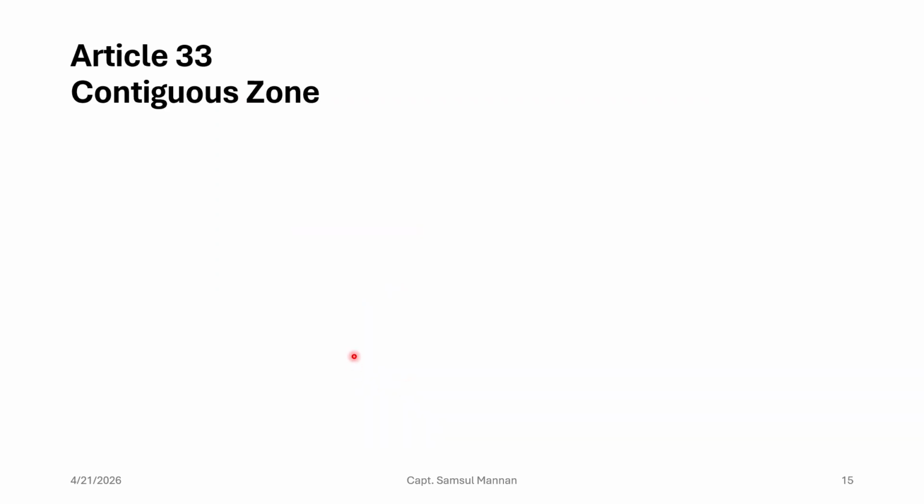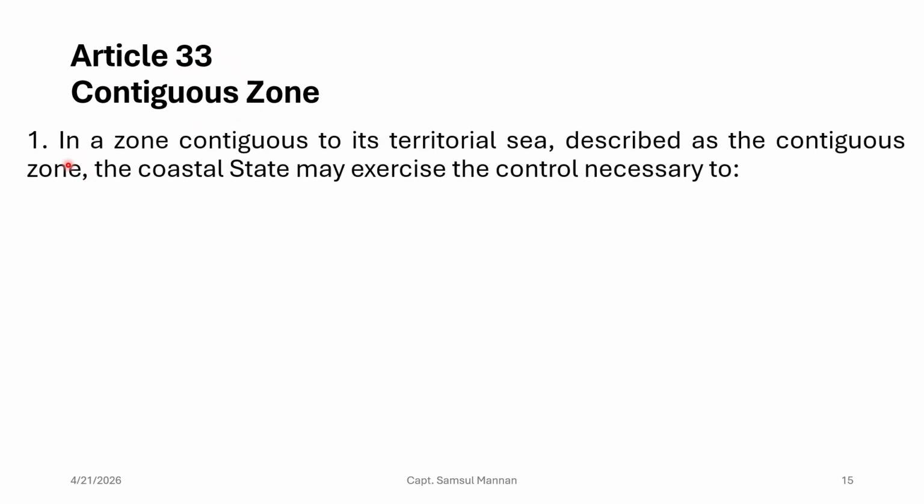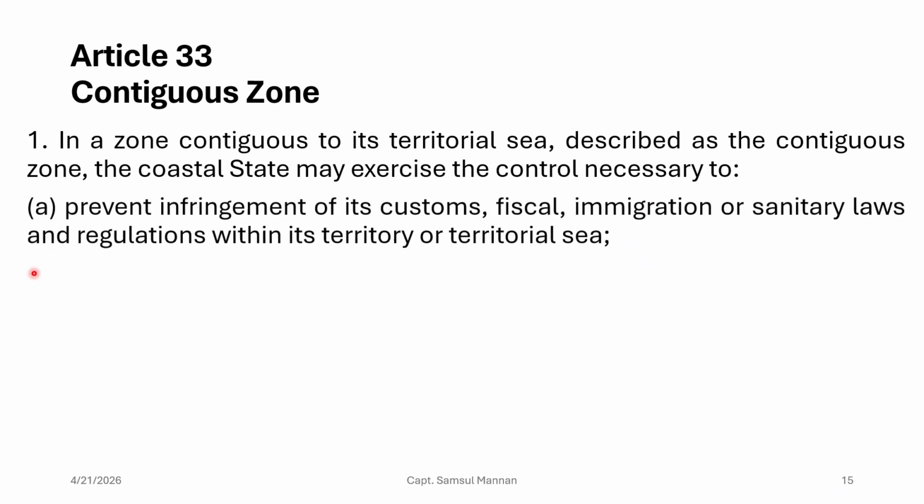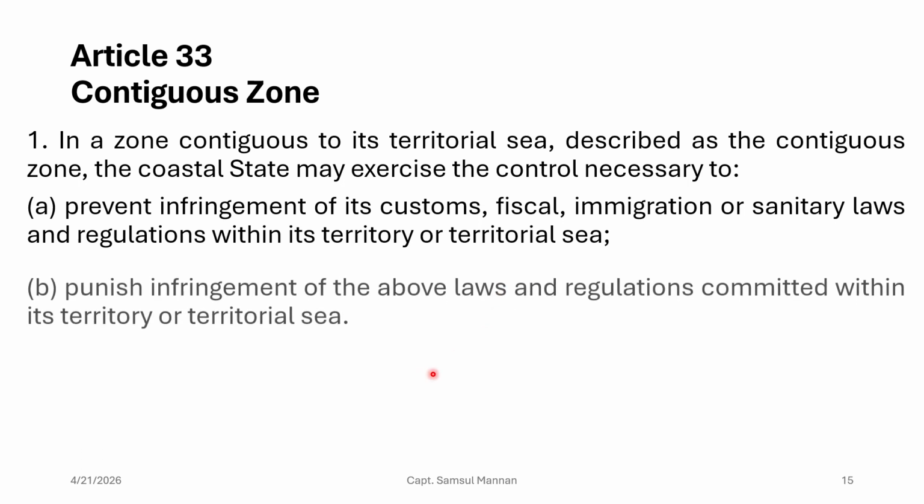Before going into detail, let us see what UNCLOS says. UNCLOS says in Article 33, clause number 1, that in a zone contiguous to its territorial sea, described as the contiguous zone, the coastal state may exercise the control necessary to prevent infringement of its customs, fiscal, immigration or sanitary laws and regulations within its territory or territorial sea. So that means in the contiguous zone, the coastal state may enforce law to prevent infringement of its customs, fiscal, immigration or sanitary regulations, right.